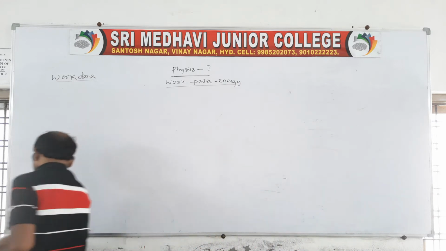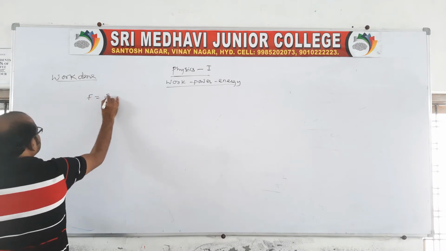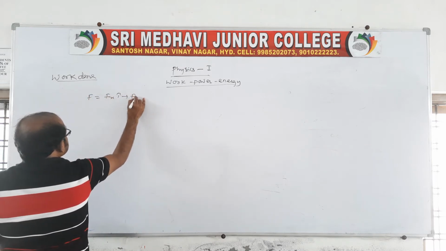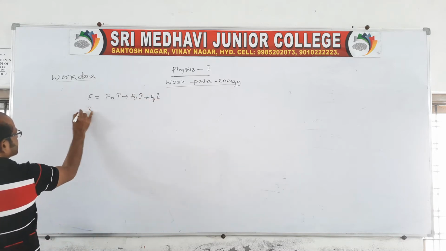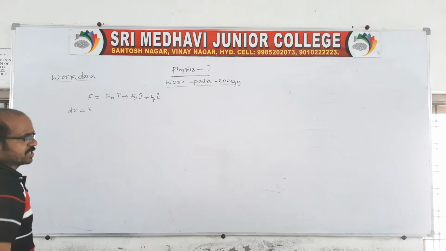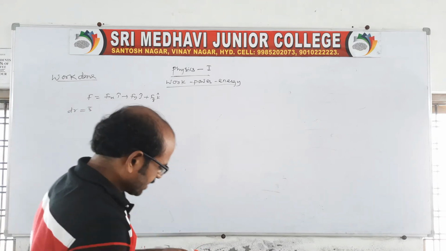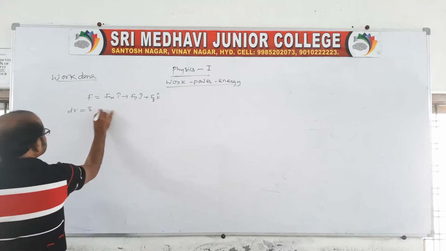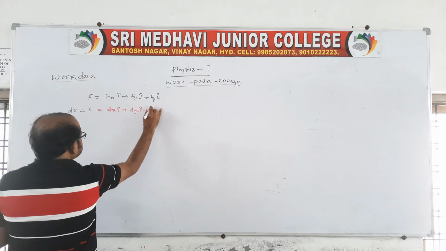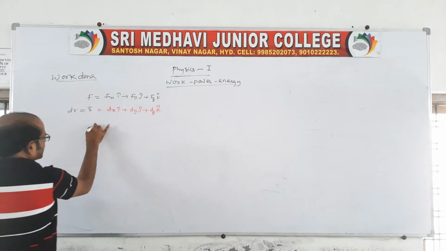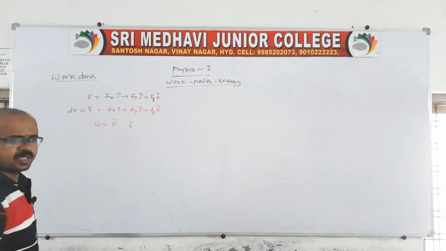Here you take a force F equal to Fx i cap plus Fy j cap plus Fz k cap, and the displacement, we can say dr, also a displacement vector. Here we can take dx i cap, dy j cap and dz k cap. So work done is equal to F dot S, simple.